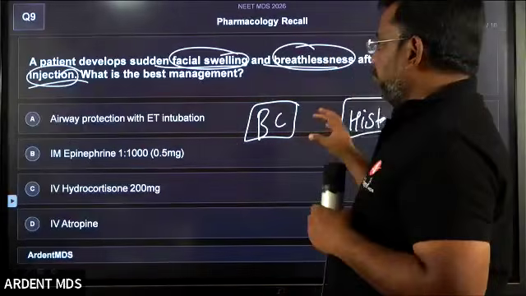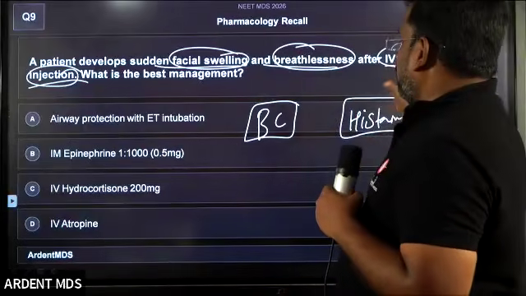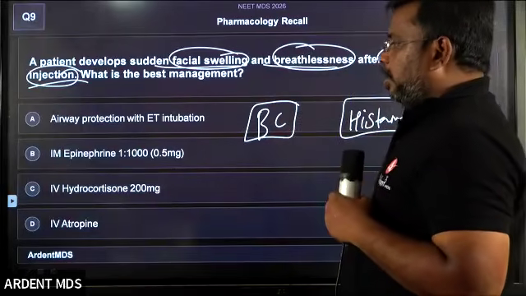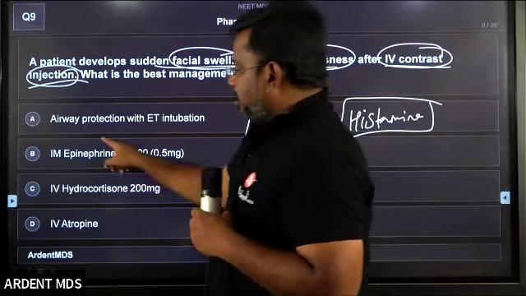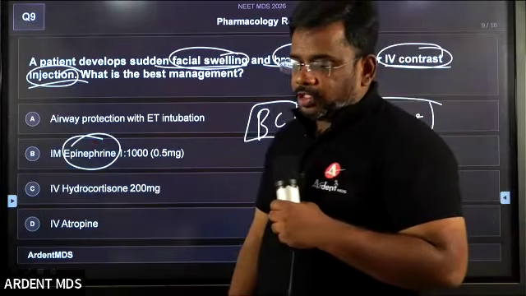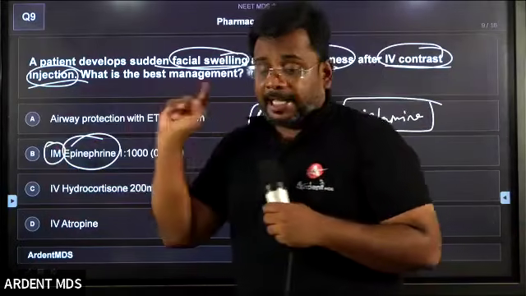So simply, if you come to derive that point, in the case of anaphylactic shock, you can take the answer easily. Okay, what is the answer? The answer is for anaphylactic shock, you will be given adrenaline, that is epinephrine. What is the route of administration? The route of administration is IM.